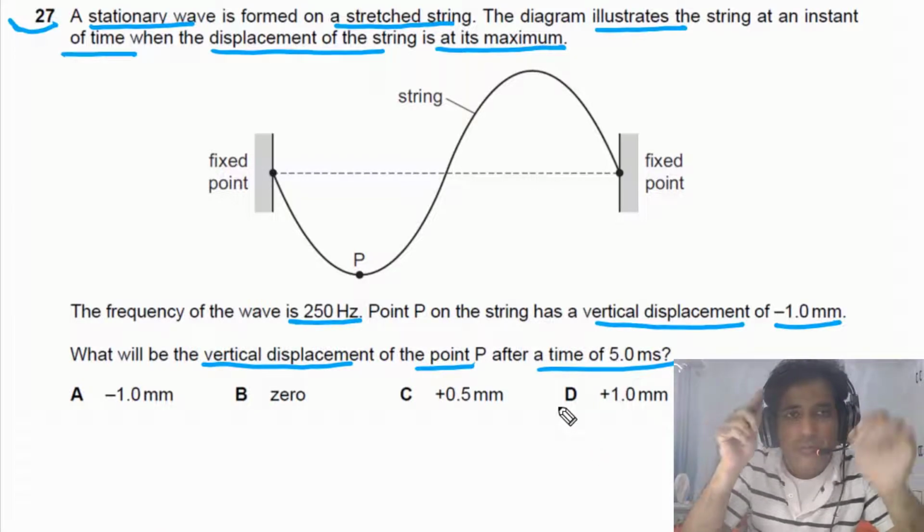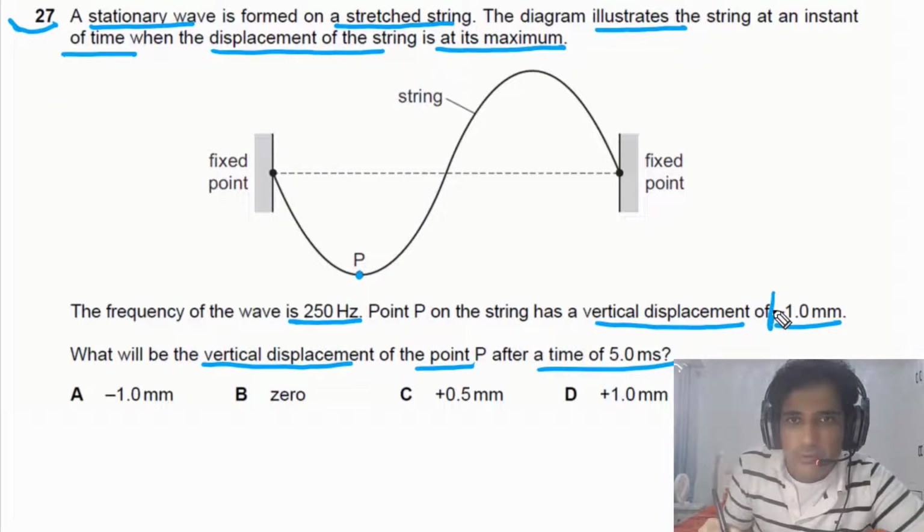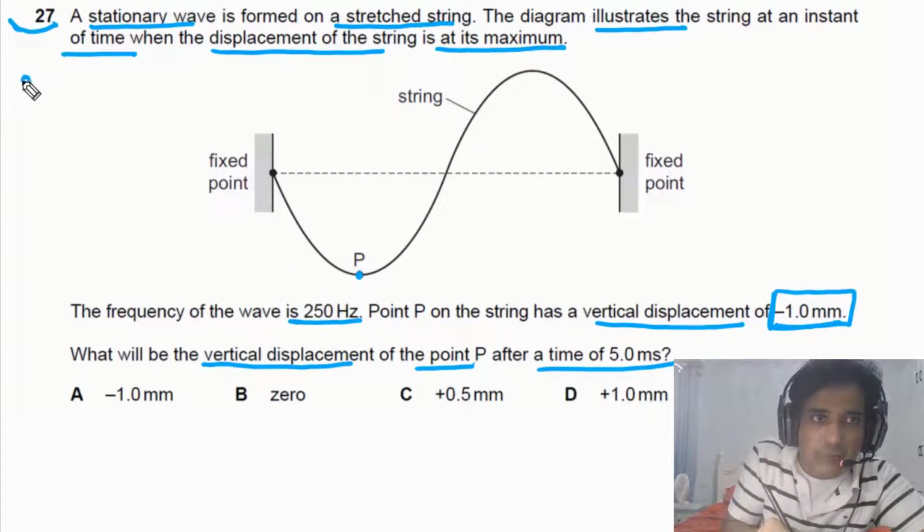So the first thing you need to understand, in this case, it is given to us this point is at the lowest point, and the amplitude of this one is equal to 1.0 mm, and frequency of this wave is given. So we have the frequency, so we can start from frequency. Frequency in this case is equal to 250 Hertz.